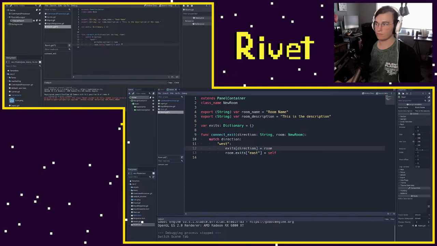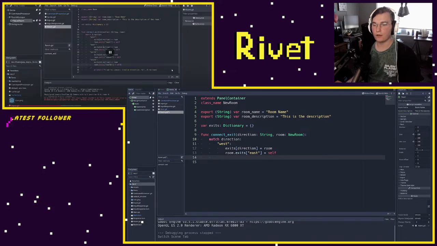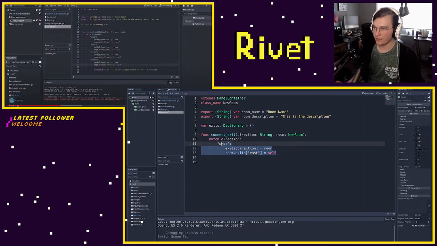And so this is kind of verbose. We're gonna add a way to change this later, but say I can do the same thing for east, and I can do exits, and basically the same thing here. So I'm actually just gonna add all these for the 4 cardinal directions, and then follow up in a second. Okay, so here you can see I've added, so he duplicates it for each one.